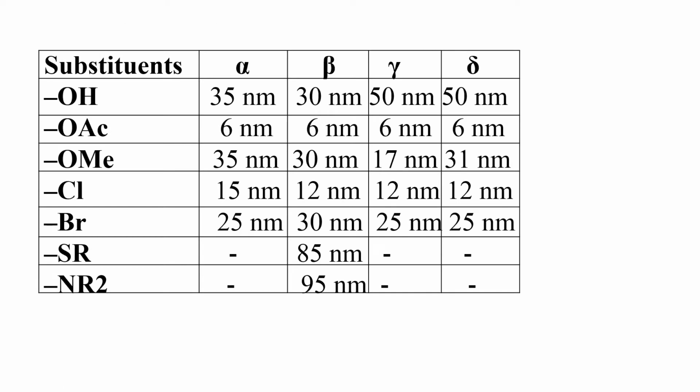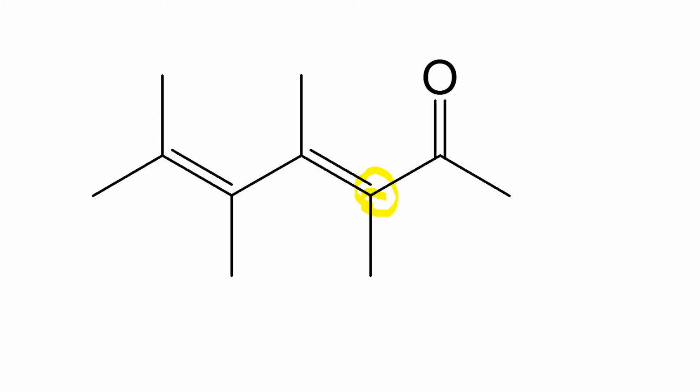Similarly, the increments for the substituents at alpha, beta, gamma and delta position are as shown here. The carbon atom very next to the functional group is the alpha carbon atom, which has been shown using yellow color. So the substituent attached to this alpha carbon will be alpha substituent. The substituent attached to the beta carbon will be beta substituent. The substituent attached to the gamma carbon is gamma substituent, and the substituents attached to the delta carbon will be delta substituent.